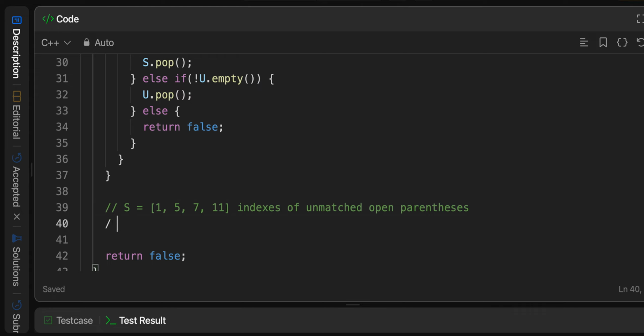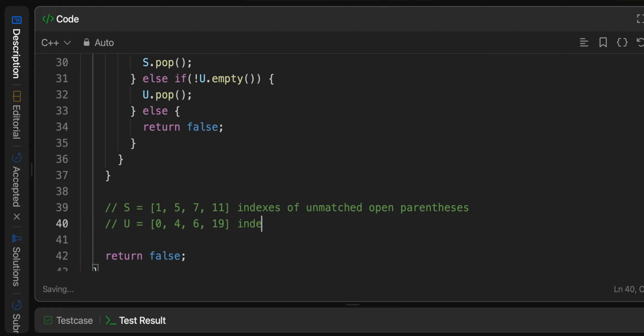Ideally, we would have available unlocked indices available to match with them. So we can say something like maybe U looks like 0, 4, 6, and maybe 19.